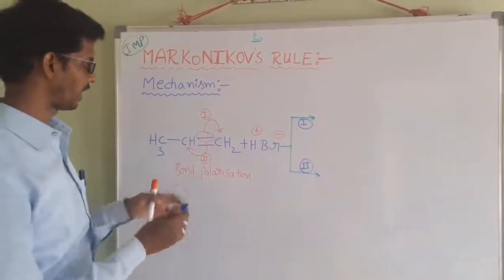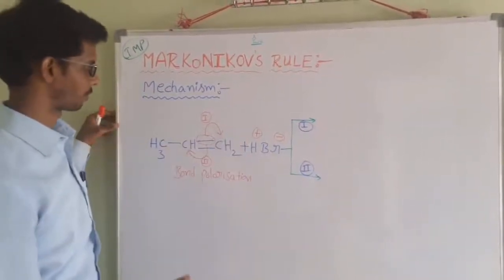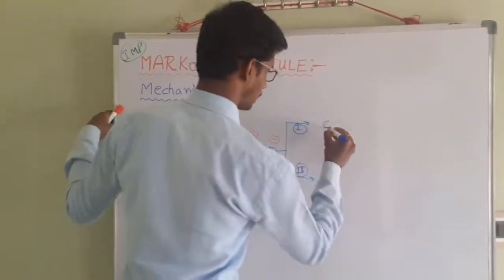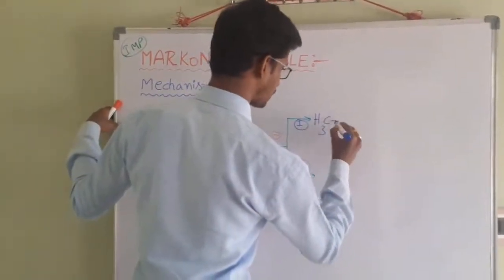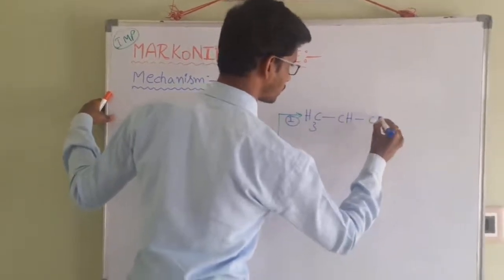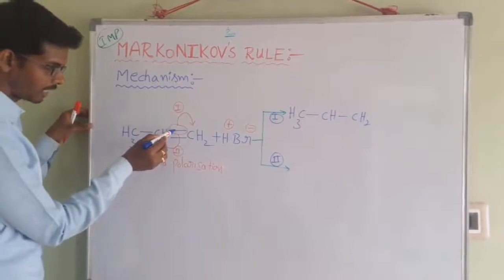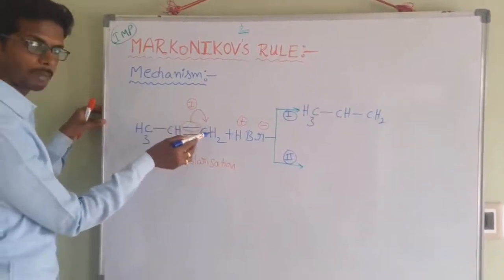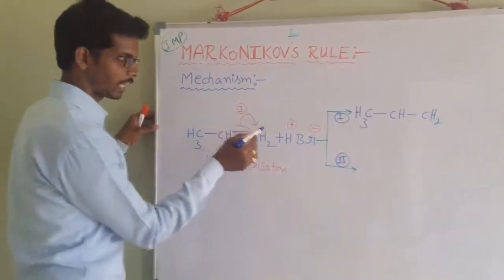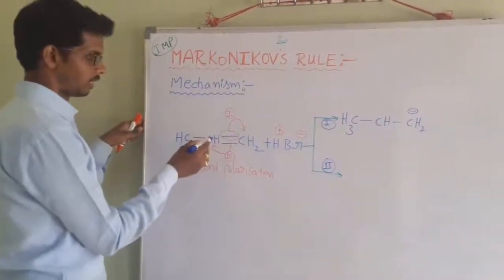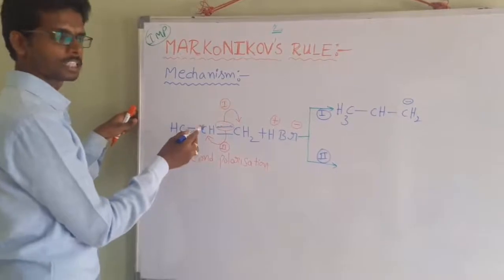First of all, write the first case product. According to this case, it becomes CH3, CH, CH2. Here the double bond is polarized towards this carbon CH2, that's why this carbon atom gets a negative charge, and that's why this carbon gets a positive charge.